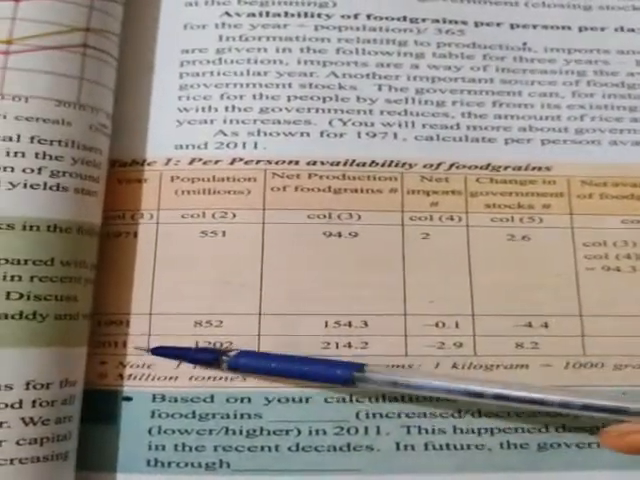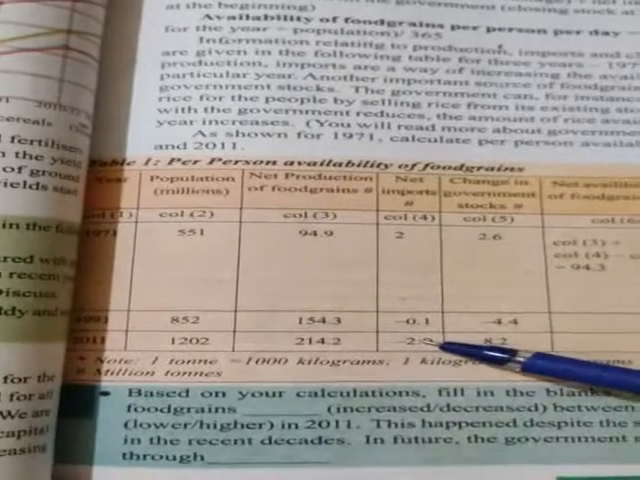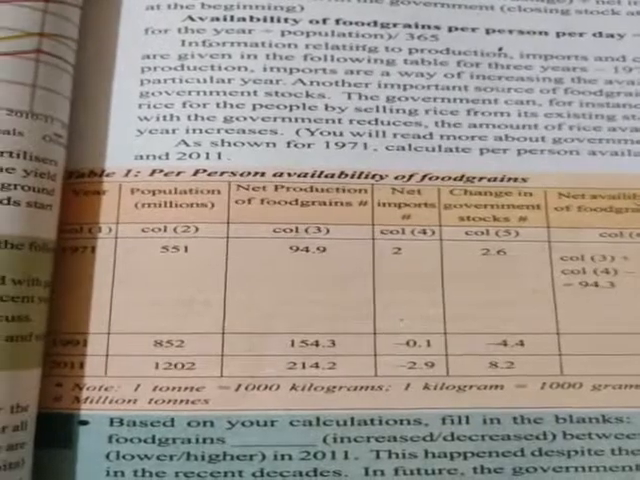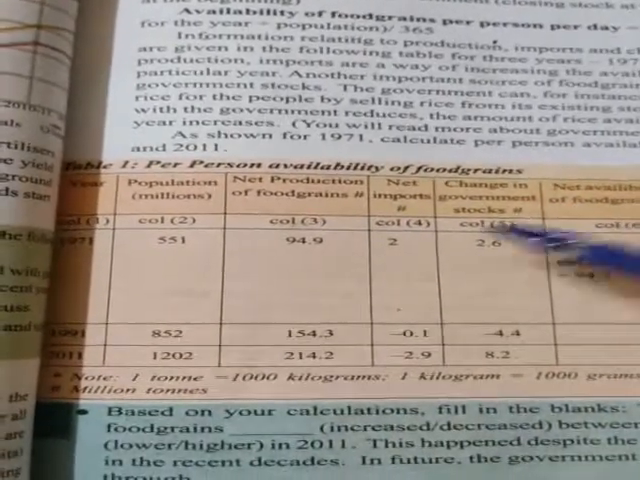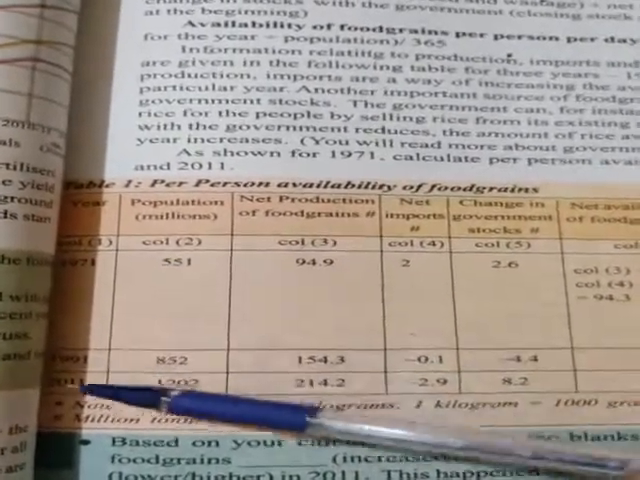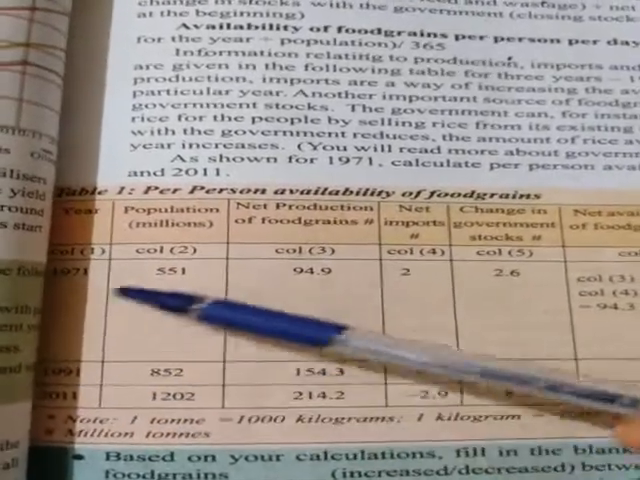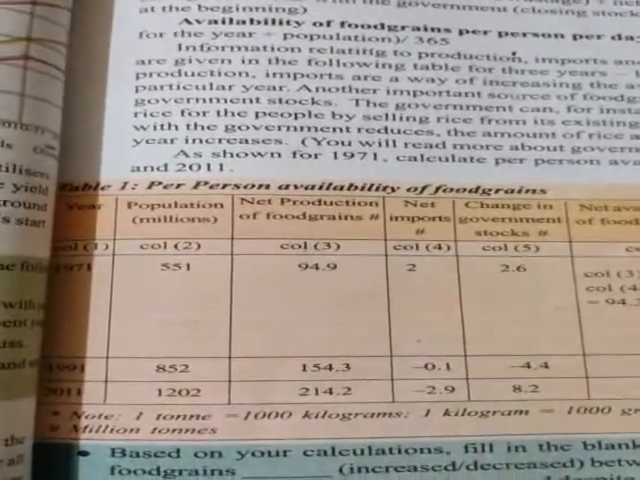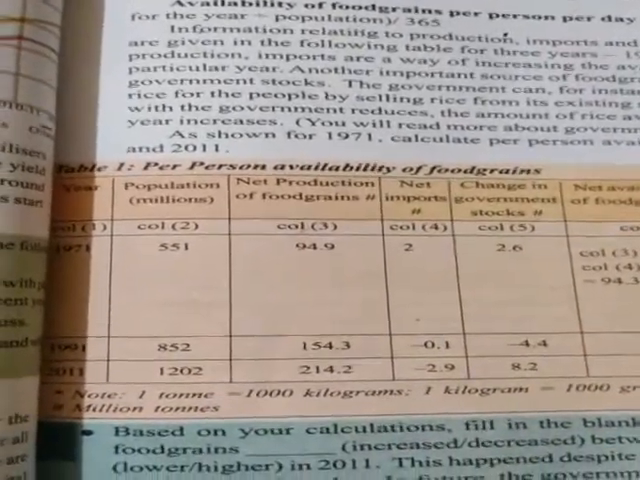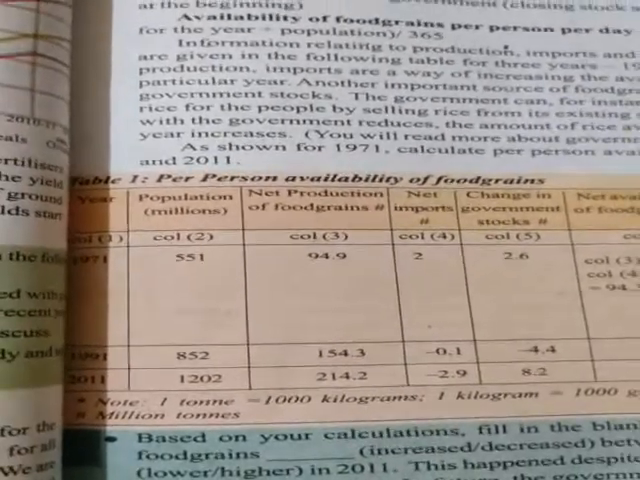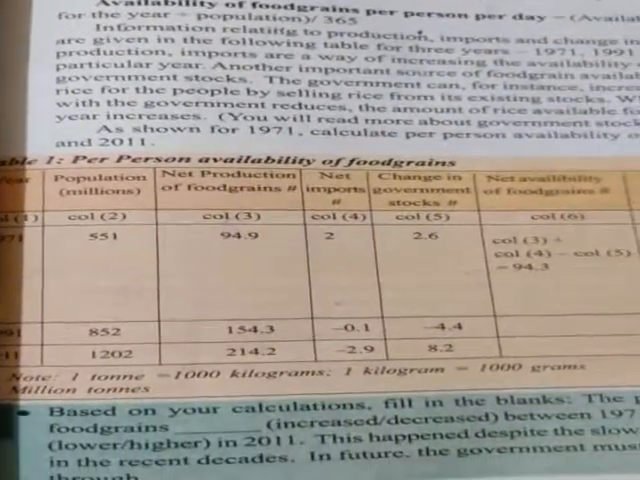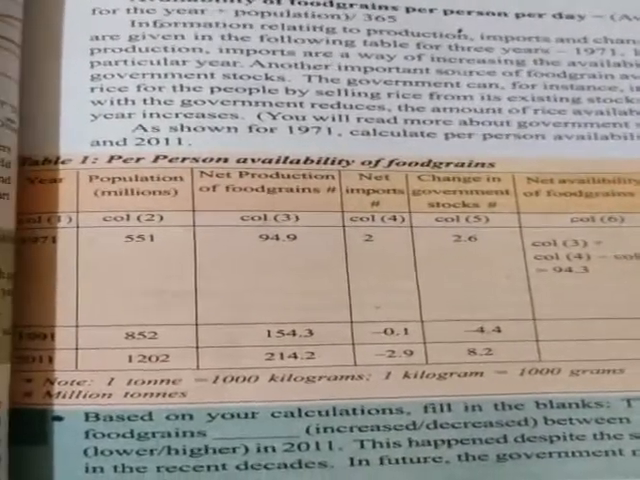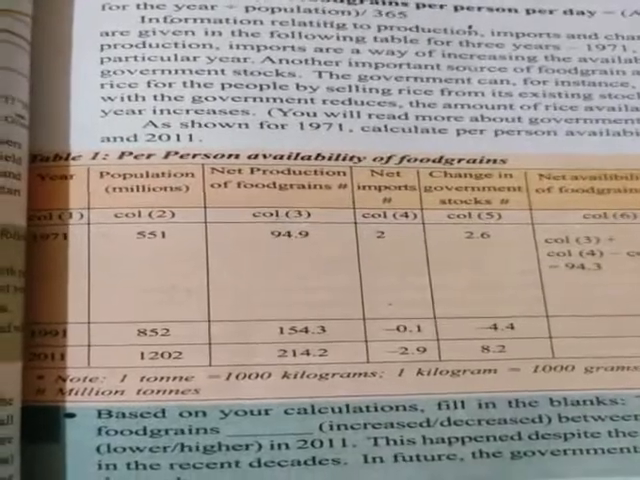From 1971 to 2011, the production levels were increasing. At the same time, per person availability of the food grains also increased. Why was the production increasing from 1971 to 2011? The government developed the irrigation facilities, gave loans to farmers, and provided seeds and pesticides, and water harvesting, crop rotation. These are the main reasons for production increasing from 1971 to 2011.